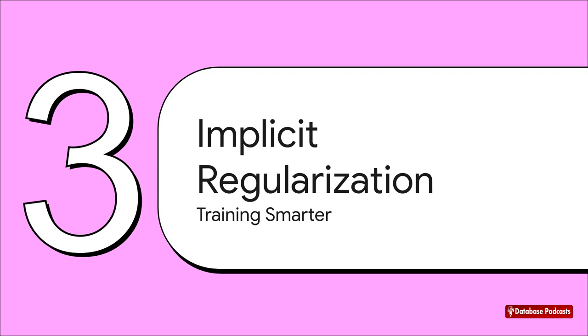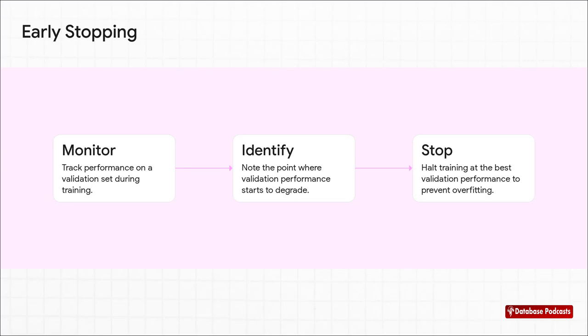And one of the most popular and, honestly, effective ways to do this is a technique called early stopping. The logic behind this is beautifully simple. You watch how the model is doing on a separate set of data, a validation set. In the beginning, the model gets better on both the training and the validation data. But then you hit a point where it starts to overfit. The training score keeps going up, but the validation score starts to drop.